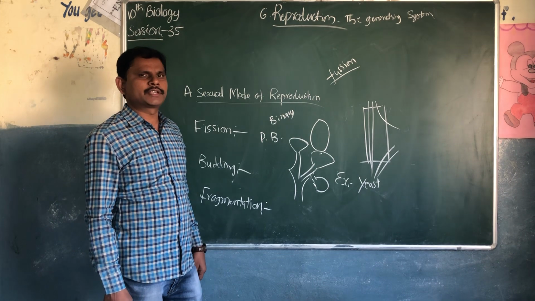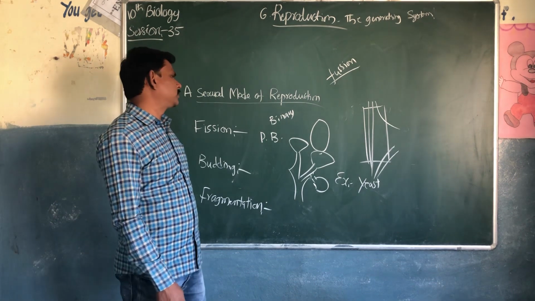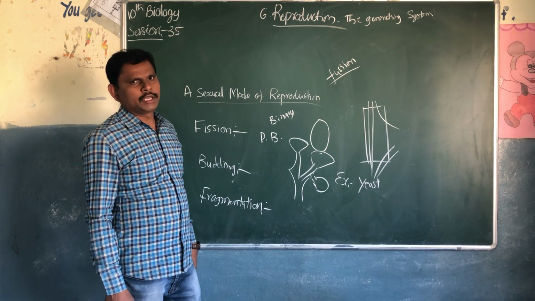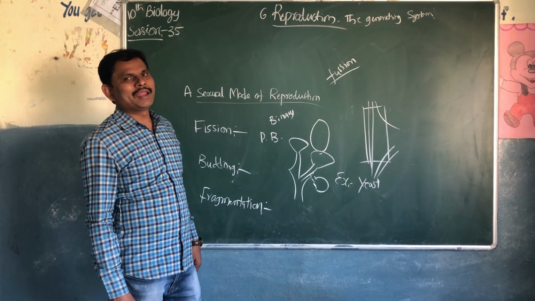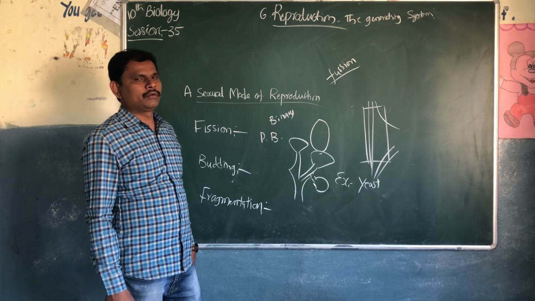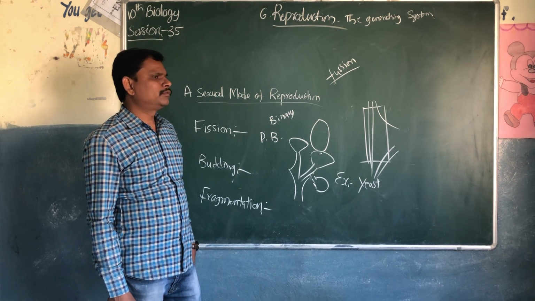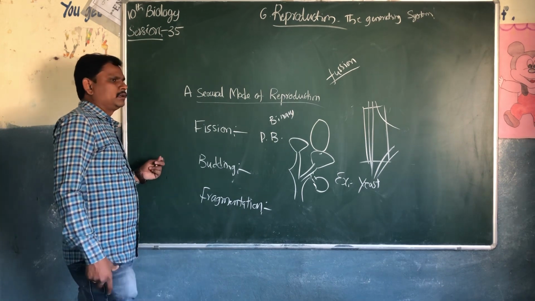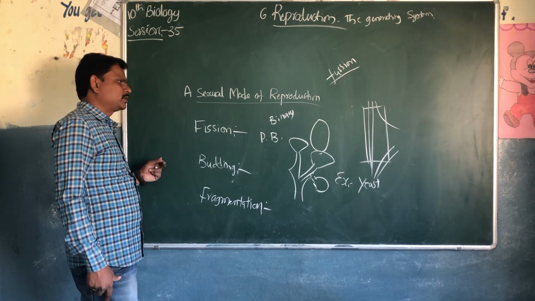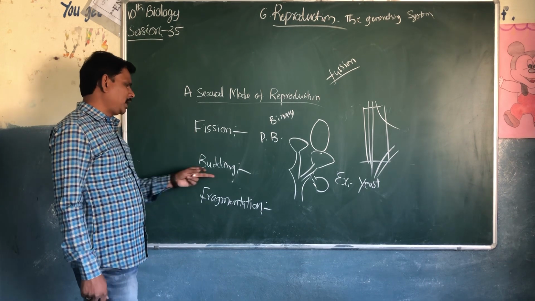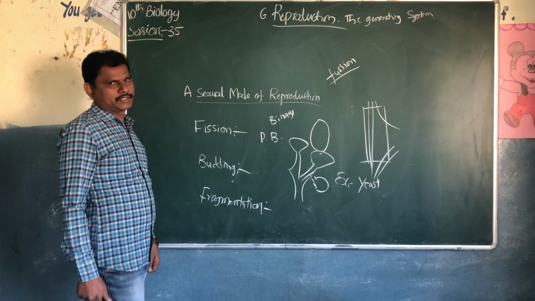What is the asexual mode of reproduction? There is no fusion of male and female gametes. There are different types of asexual reproduction: fission, budding, and fragmentation.